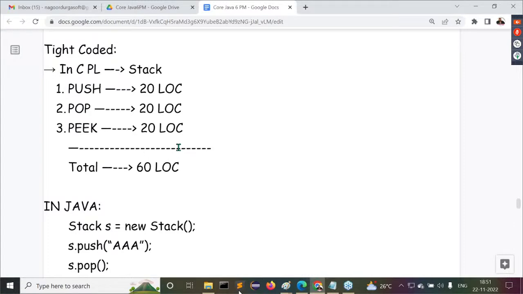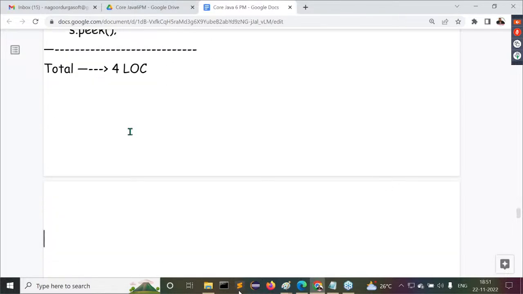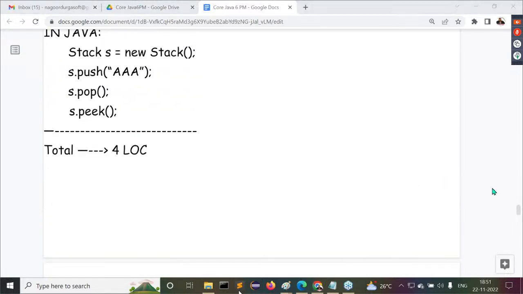In C and C++, how many lines of code have we written? 60 lines of code we have written. But in the case of Java, how many lines of code have we written? 4 lines of code. Am I right or not? In C and C++, 60. But in the case of Java, 4 lines of code.